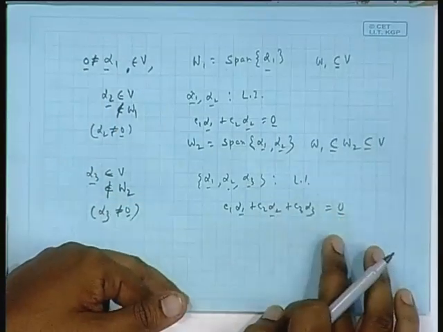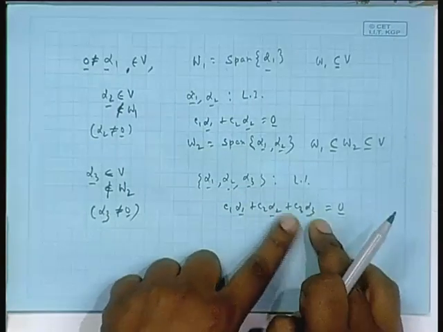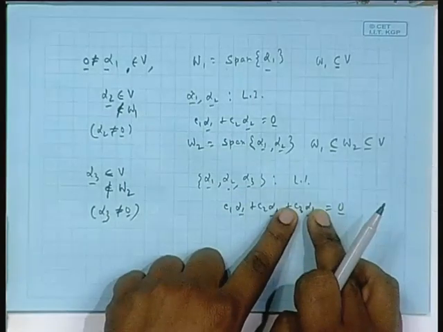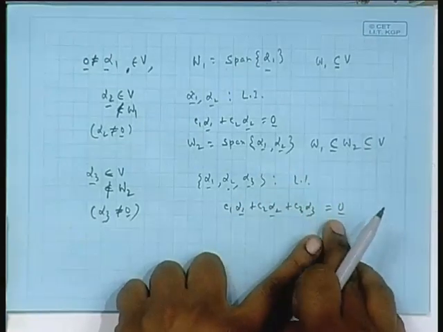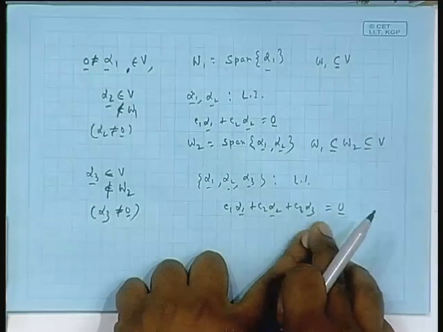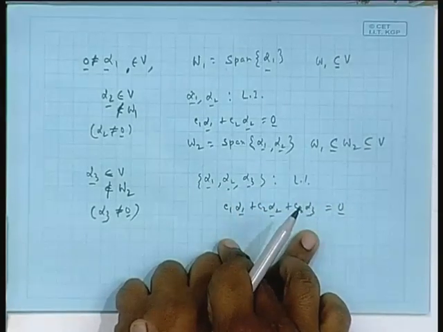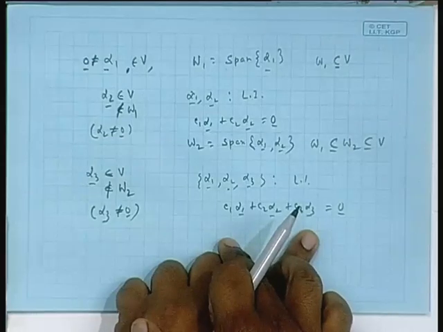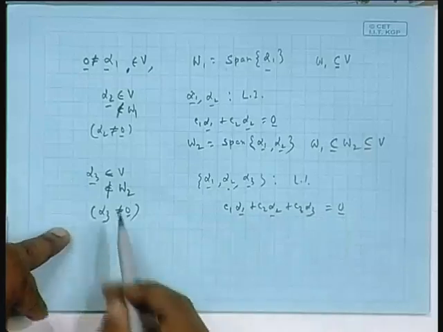Only solution is 0. This way you can proceed, because whenever you add an extra vector, if the coefficient of that extra term is non-zero and some others are non-zero, that extra term will be linearly expressible in terms of the rest. That is not possible. If that term has 0 coefficient, others have to be 0, because others have already been proved to be linearly independent. Okay, the rest follows easily.